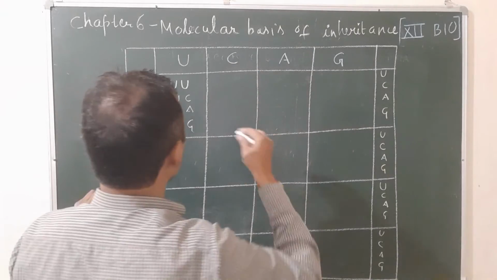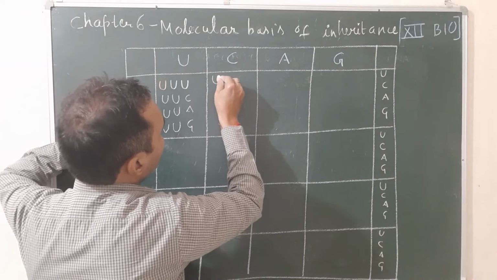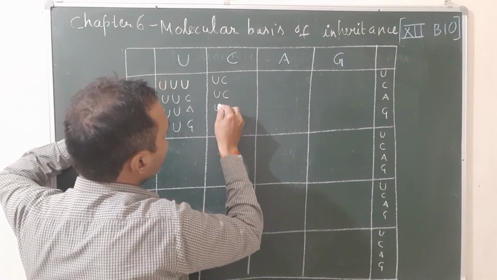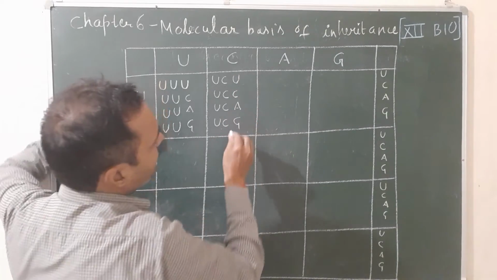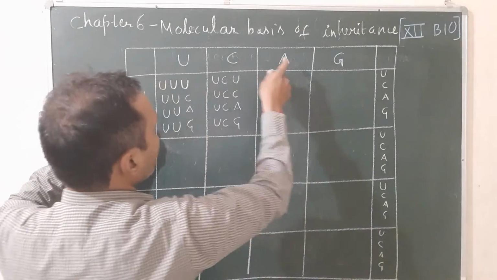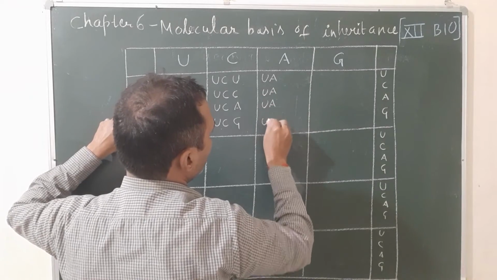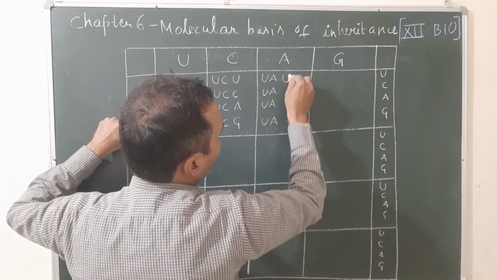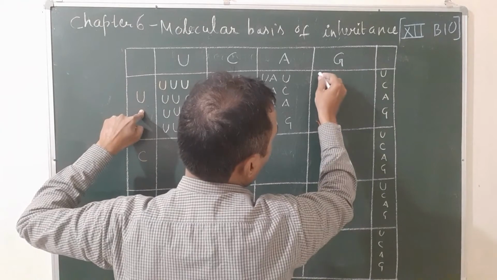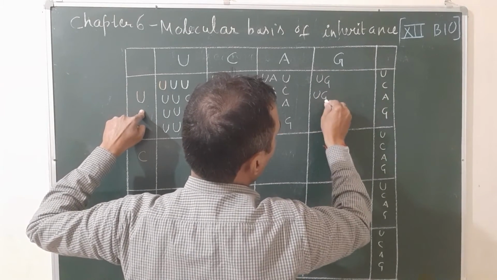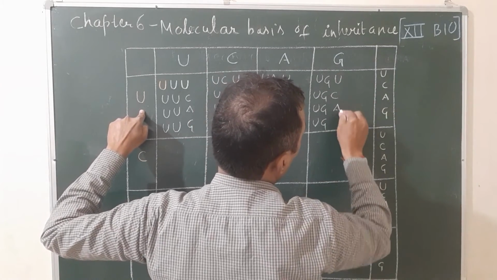That is the third combination. Second one, you will take U and C 4 times, then U C A G. So U C, again U C, again U C, U C. Then you will write U C A G. Third one, you will take U and A 4 times: U A, U A, U A and U A. At last you will put U C A G. Next we will take U and G 4 times: U G, U G, U G, U G, and again U C A G.